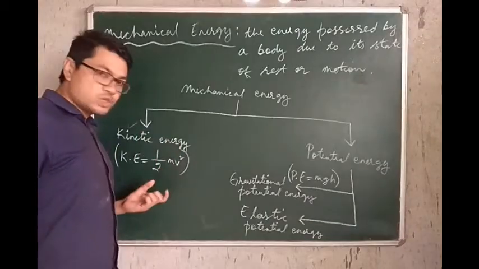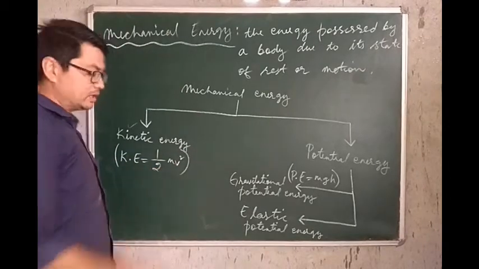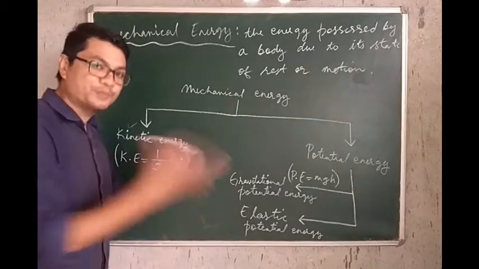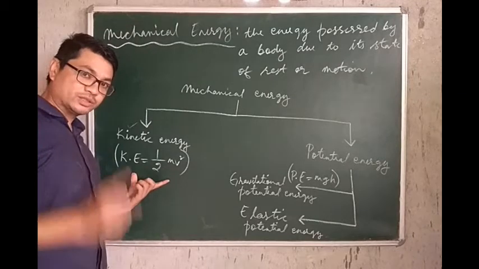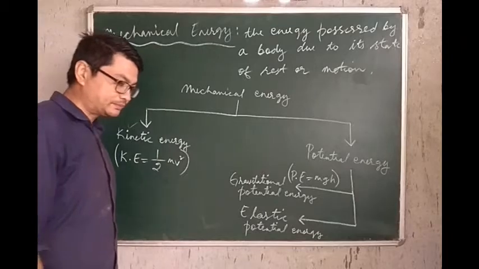The kinetic energy of any moving body is given by half mv squared, where m is the mass of the body and v is the velocity or the speed the body possesses. So don't forget this expression, you need this to do numericals. Kinetic energy is half mv squared.